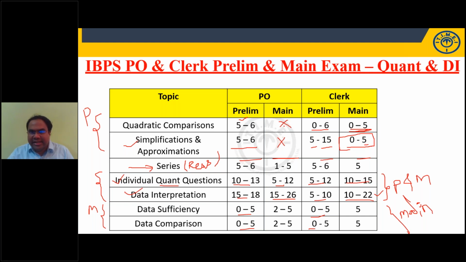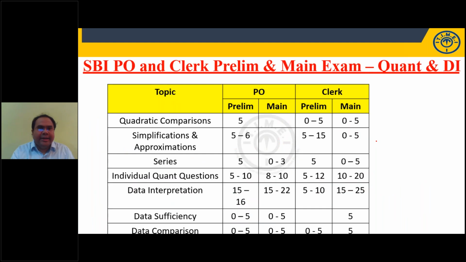Similarly, for quadratic equations, I said main exam you have 0 to 5, and simplification approximation 0 to 5. That means in some of the main exams, there were questions from quadratic equations and simplification approximations. Not a regular feature, but once in a while you can get questions. So this is SBI PO clerk quant and DA. Quadratic comparison is generally not asked in PO main exam, but clerk can also expect 5 questions.